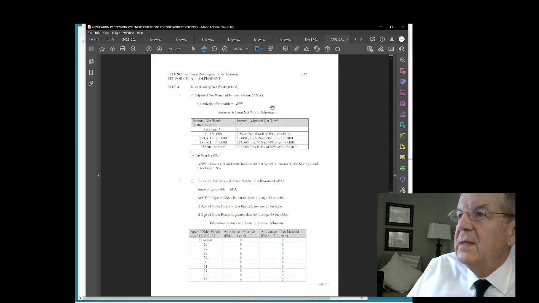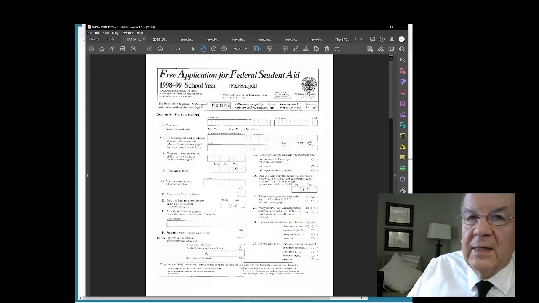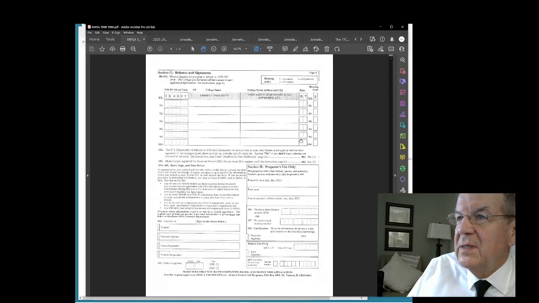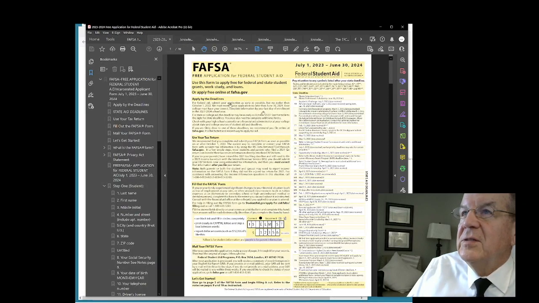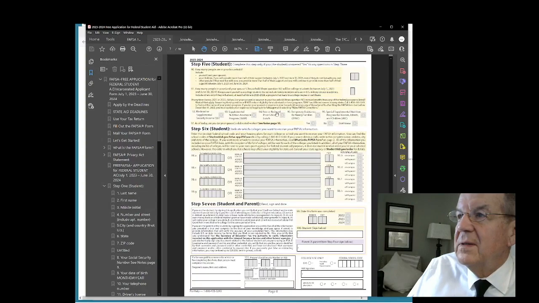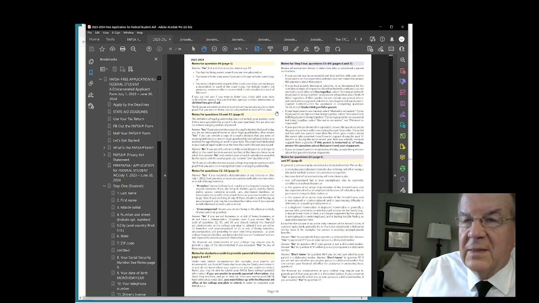Asset protection allowance, amount from table, 0. Anyway, all the material is here. Quite intensive, extensive, and complicated, but simplified once you know it's a government procedure. To give you an idea, the first FAFSA form I did back in the 1998-1999 school year was this sweet 4-page black and white form. Compare that to this year's. And next year, they say it's going to be simplified.